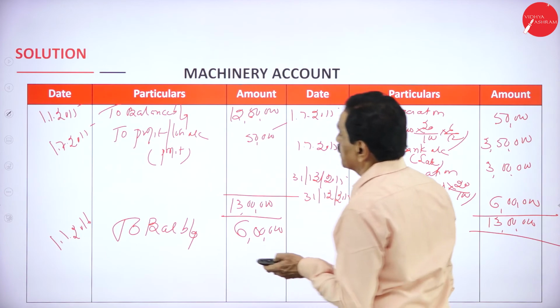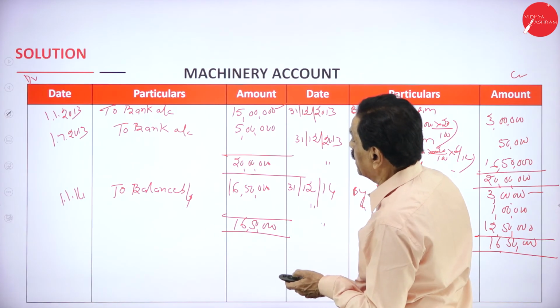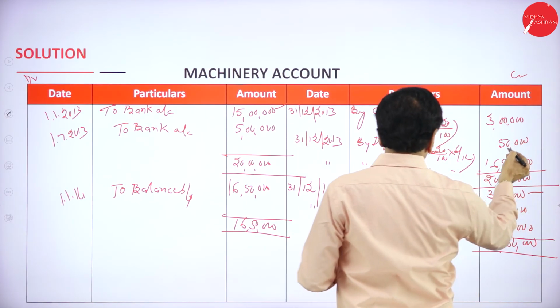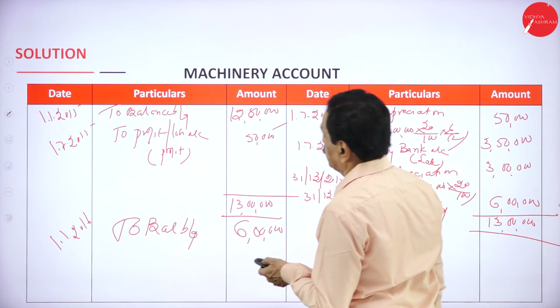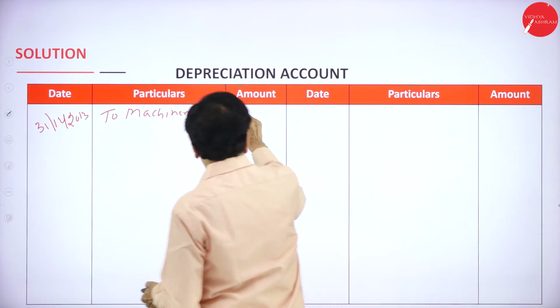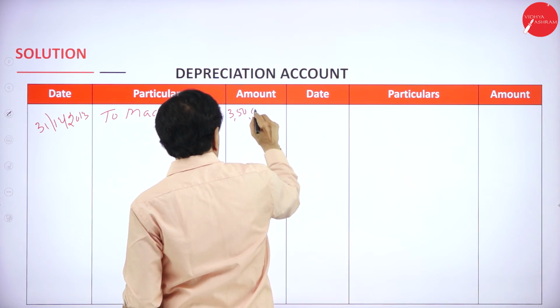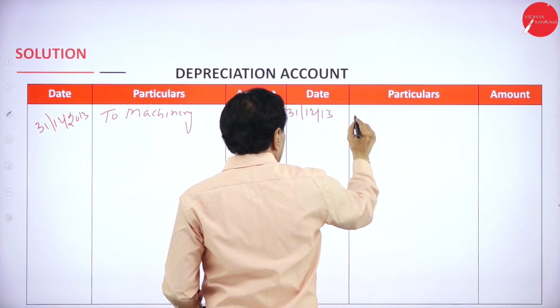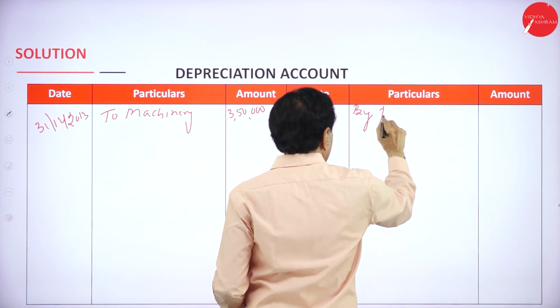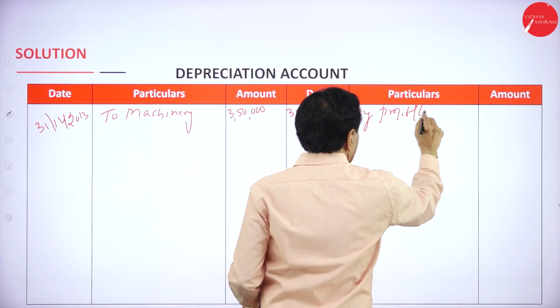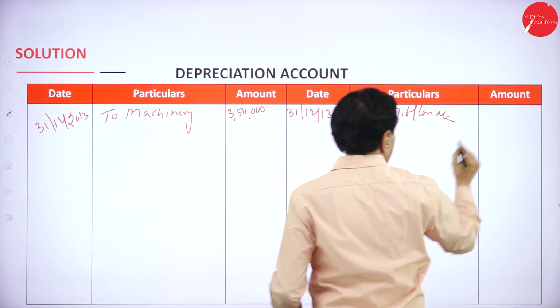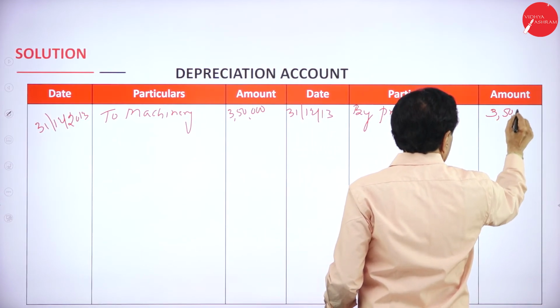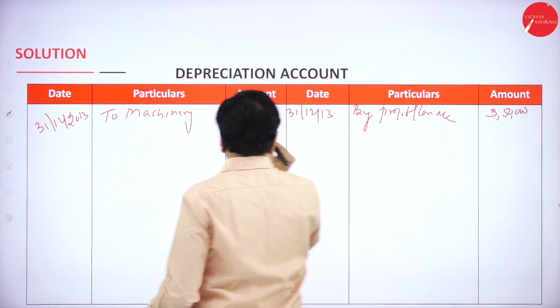See that? First year depreciation, 15 lakh, here 3 lakh, 3,50,000. 31st December 2013 by profit and loss account 3,50,000. So first year over.